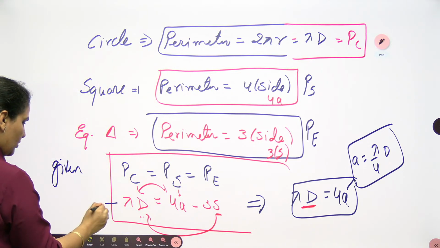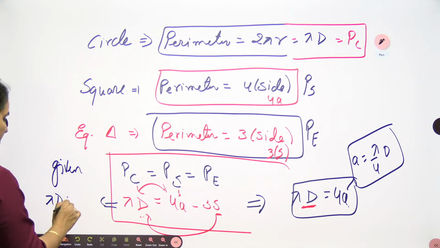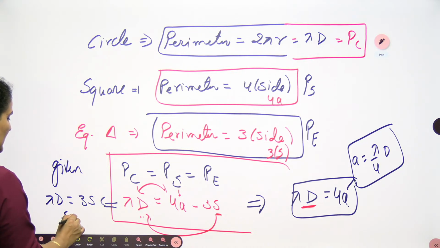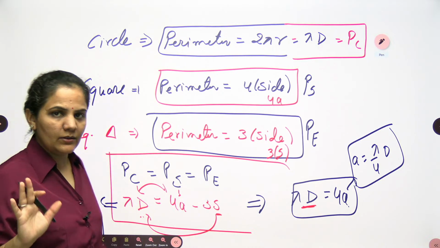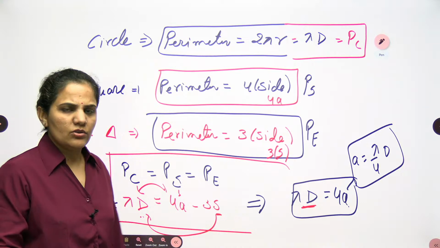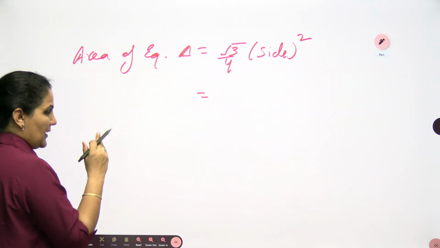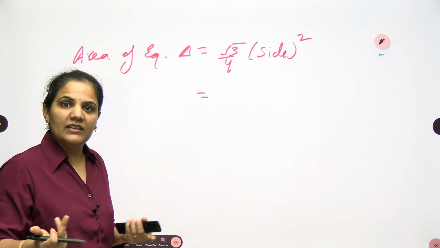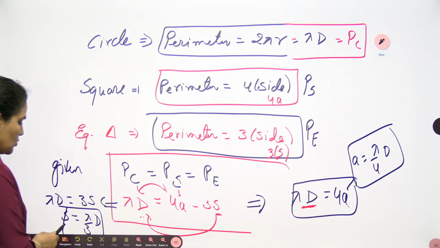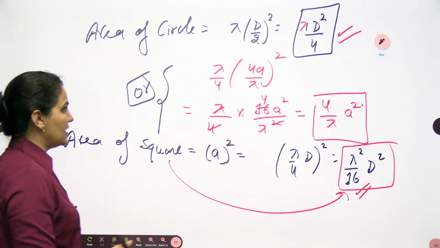So here I want to write down that pi d is equals to 3s. So s will be pi by 3d. So every time I want to convert into the pi d form, right? So very easily we can go for the comparison. If everything is in the same notation, then only you can compare now which one is greater than, which one is less than.